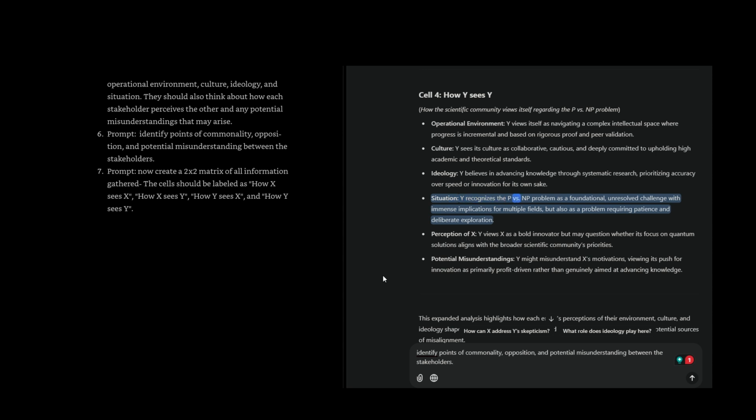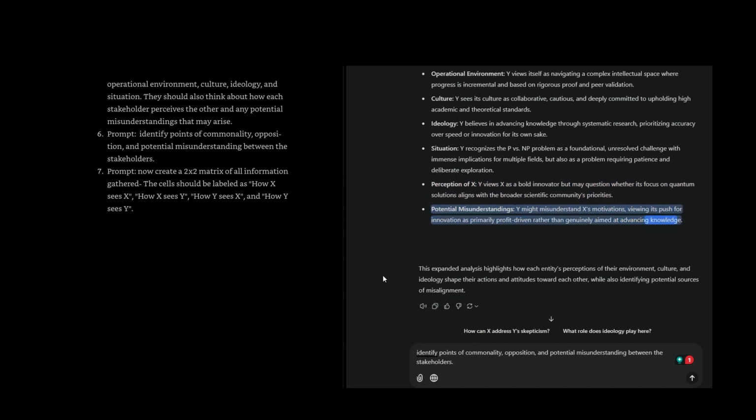Situation. Y recognizes the P against NP problem as a foundational, unresolved challenge with immense implications for multiple fields, but also as a problem requiring patience and deliberate exploration. Perception of X. Y views X as a bold innovator but may question whether its focus on quantum solutions aligns with the broader scientific community's priorities. Potential misunderstandings. Y might misunderstand X's motivations, viewing its push for innovation as primarily profit-driven rather than genuinely aimed at advancing knowledge. This expanded analysis highlights how each entity's perceptions of their environment, culture, and ideology shape their actions and attitudes toward each other, while also identifying potential sources of misalignment.